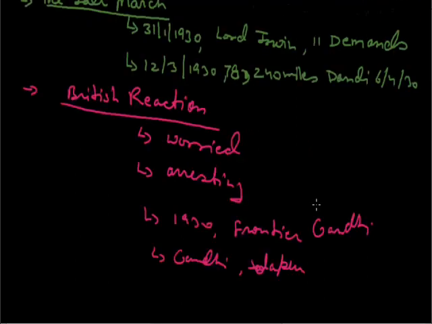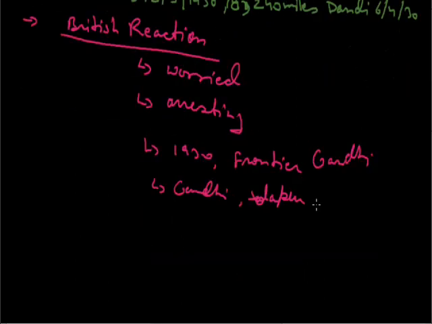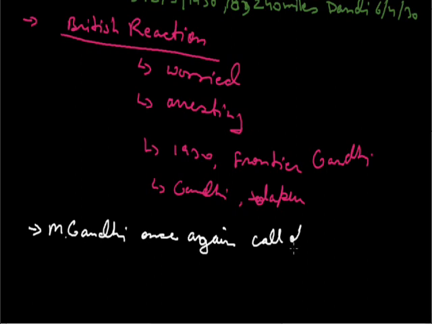Now, the major event that happened after that was that Mahatma Gandhi once again called off his movement, that is the civil disobedience movement, just as he called off the first national movement of India at a large scale, the non-cooperation movement, in the year 1922.